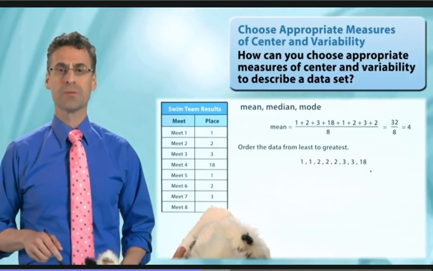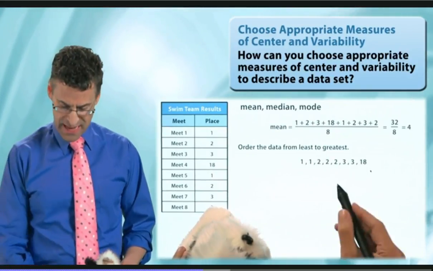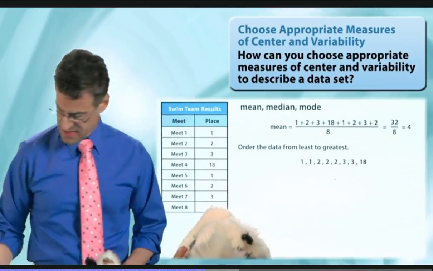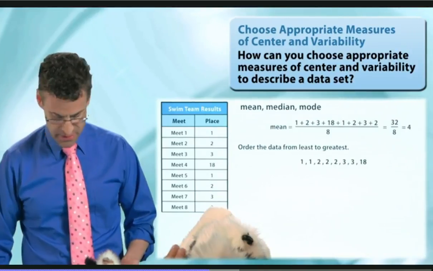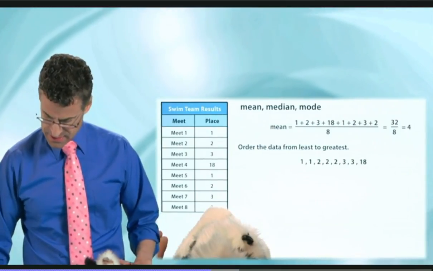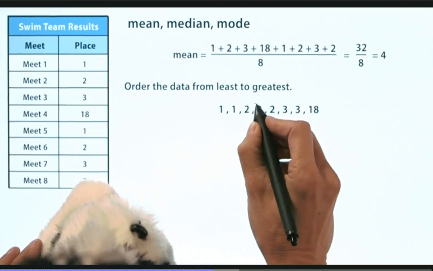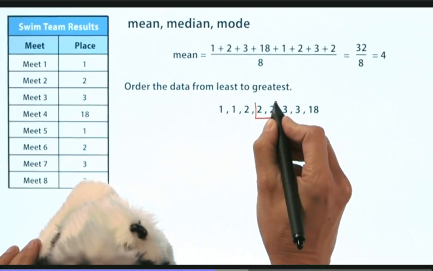And now you pick the middle value. But check it out. Since this data set has 8 terms, there's no middle value. In fact, there are 2 values that are in the center.